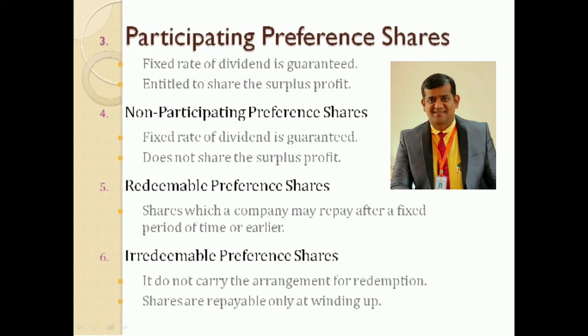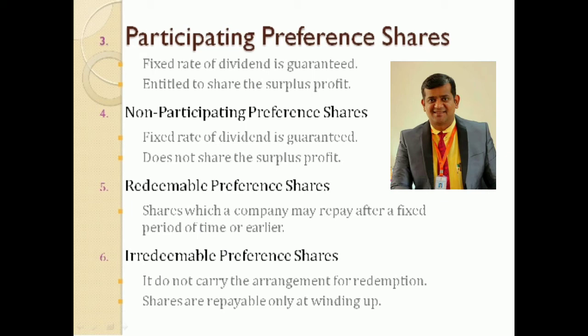Similarly, such preference shares have a right to participate in the surplus assets of the company on its winding up. If the company is closing down, during that period if there is a surplus asset, that means after settling everything, in that surplus asset also they can take a share and get their settlement done. Clear? After paying in full the preference and equity share capital.